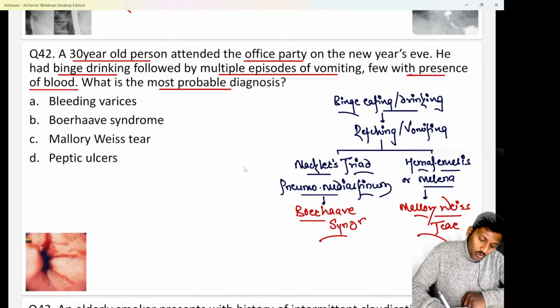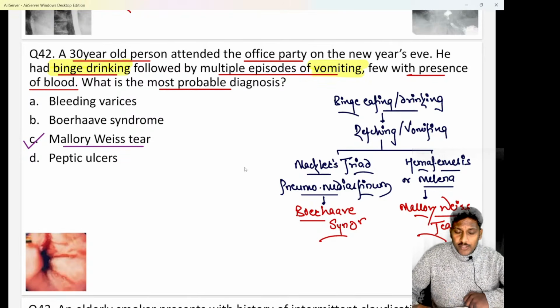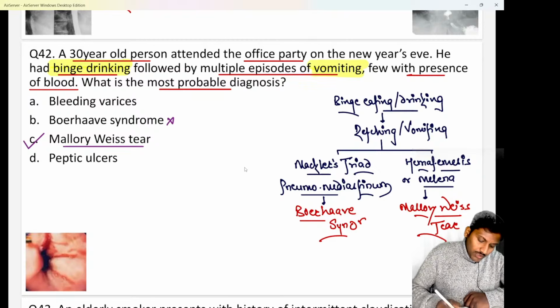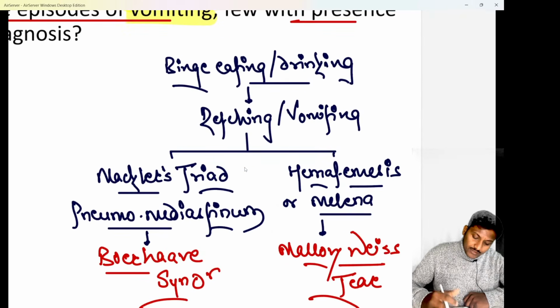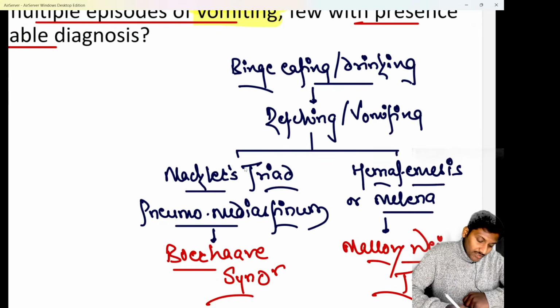So I hope all of you are quite aware. A young patient who has undergone binge drinking and multiple episodes of vomiting, if that patient is then having hematemesis, it is a very classical presentation of option C, that is Mallory-Weiss. Yesterday I told you about esophageal perforation or Boerhaave syndrome also. So what is the difference? I have uploaded a reel, a short, on the same thing to clear that confusion.